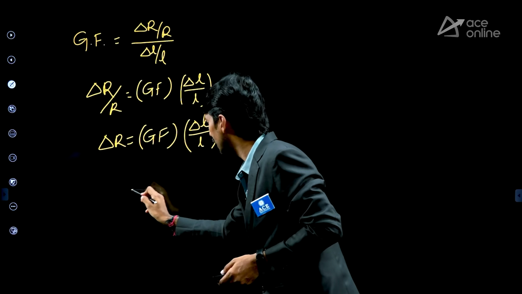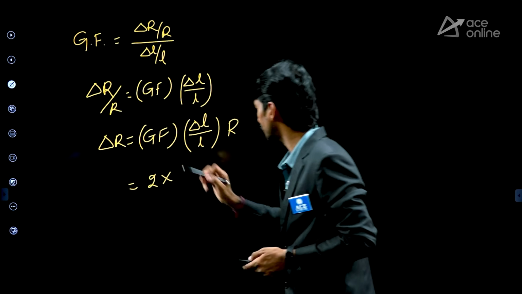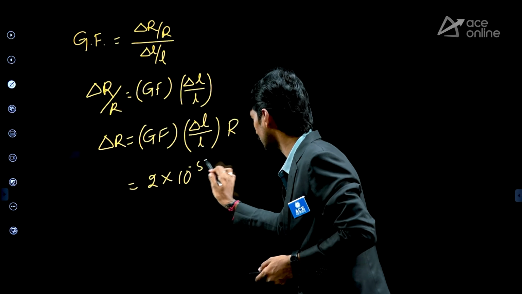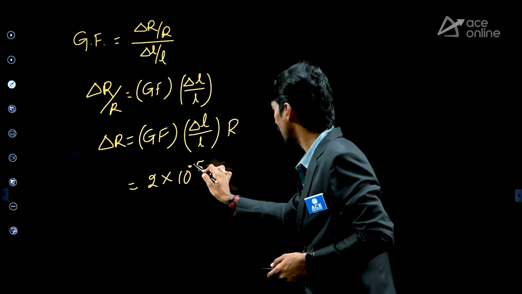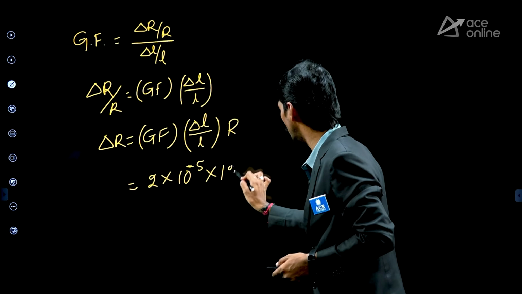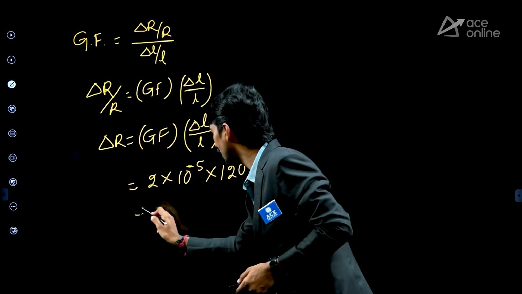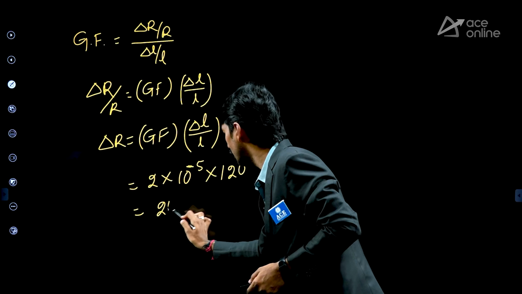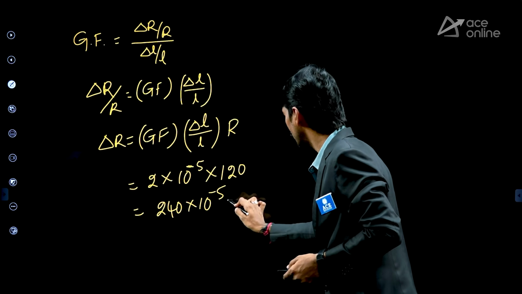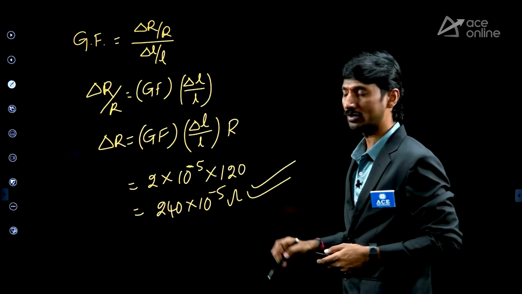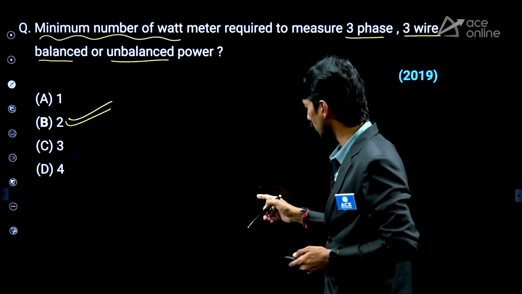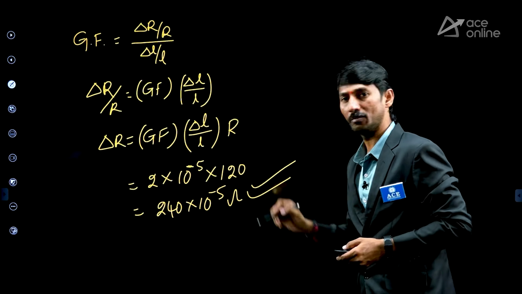Over. Now, what is gauge factor? 2. What is strain? 10 power minus 5, into what is resistance? Nominal resistance is 120 ohm. Now, what is the value? 120 into 2, 240 into 10 power minus 5 ohm. So, which is a suitable value? 240 into 10 power minus 5.